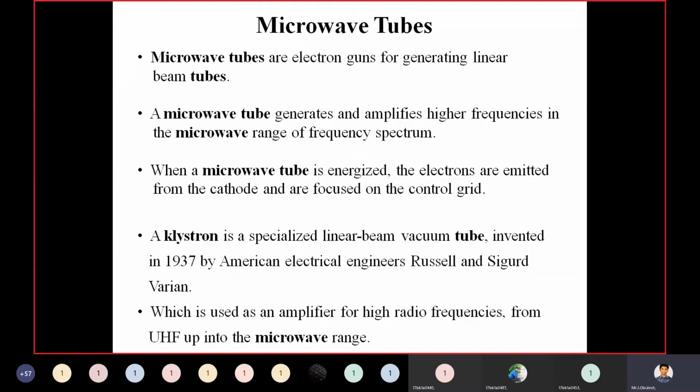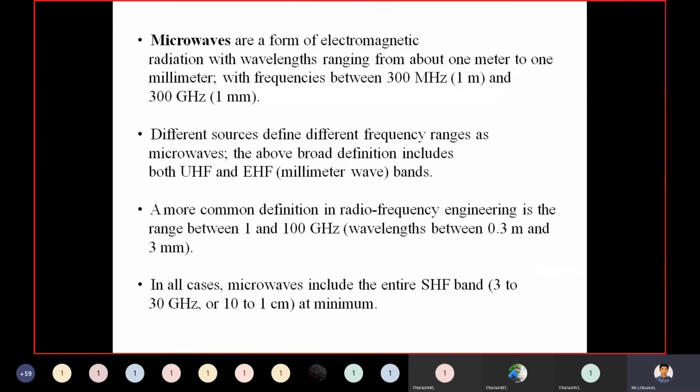Let us assume you want to represent a signal in terms of frequencies. What is the frequency range of microwaves? It is the frequencies between 300 megahertz to 300 gigahertz. You need to remember that.